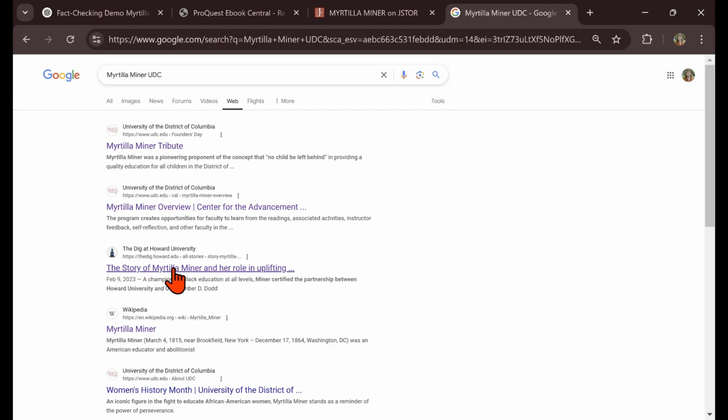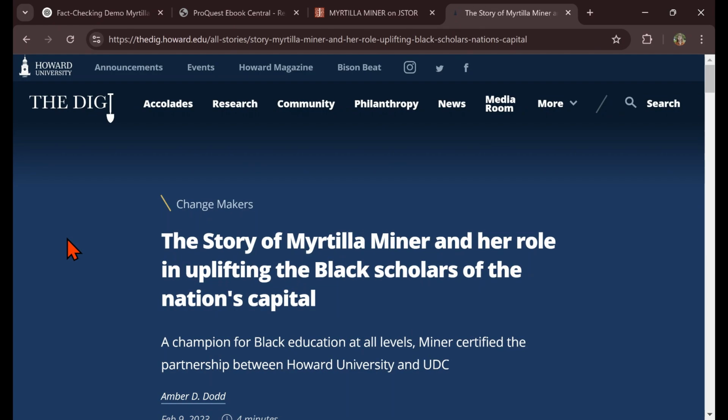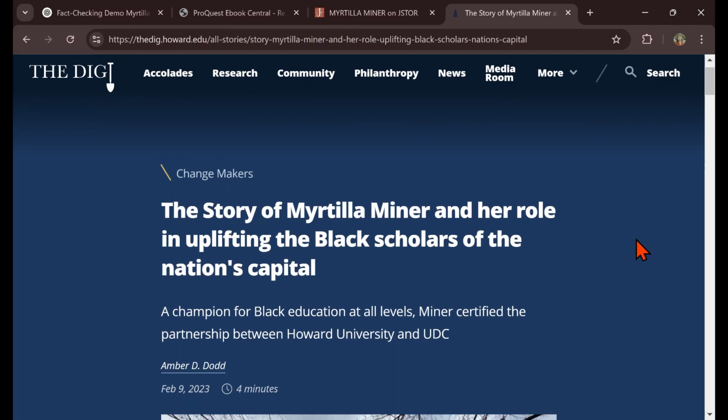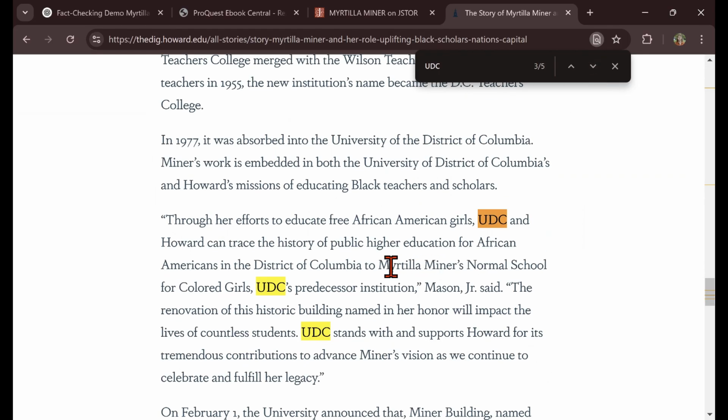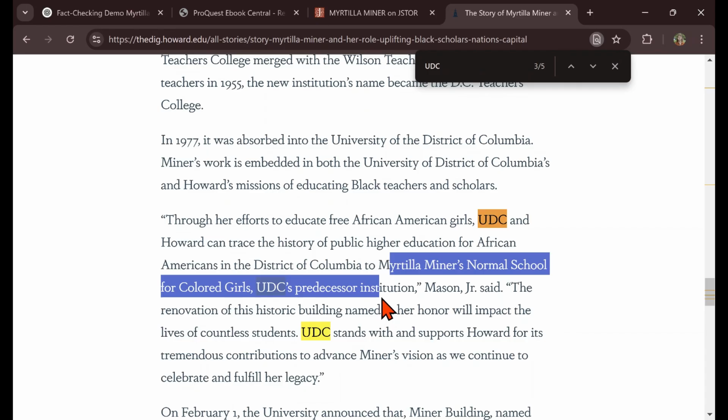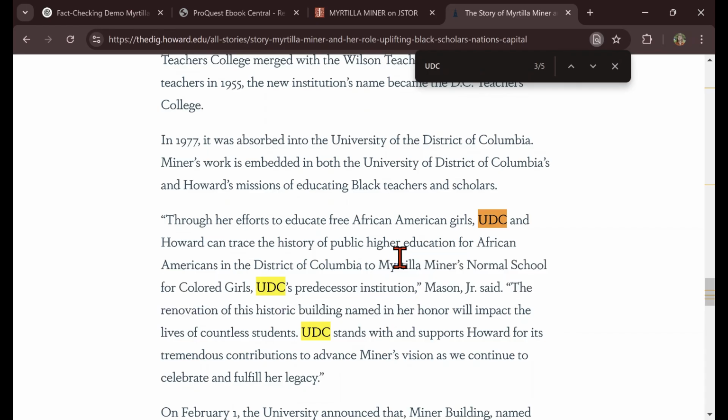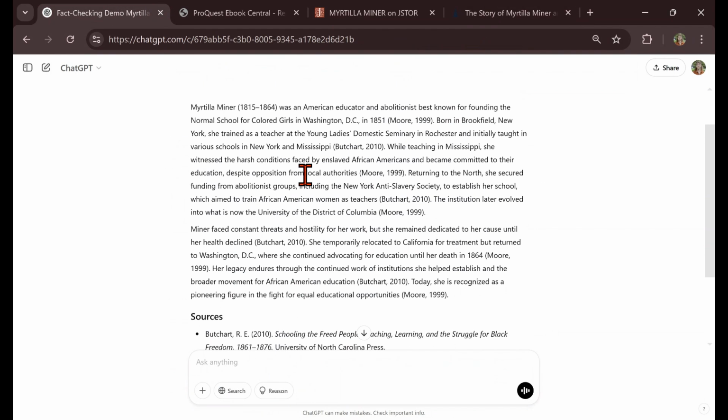This article from Howard University catches my eye. It is a trusted academic institution. And if I press Control F now, this will help me find keywords within the text, and I'll try to find UDC. And you can see here there are 5 results on this page, and I'll press enter or click the arrow to scroll through them. And I see here Myrtilla Minor's Normal School for Colored Girls, UDC's predecessor institution. That means that this particular claim was verified. Now, I would want to verify many more claims since it gave us a lot of information here, but for the purposes of this demo, I'll stop here.